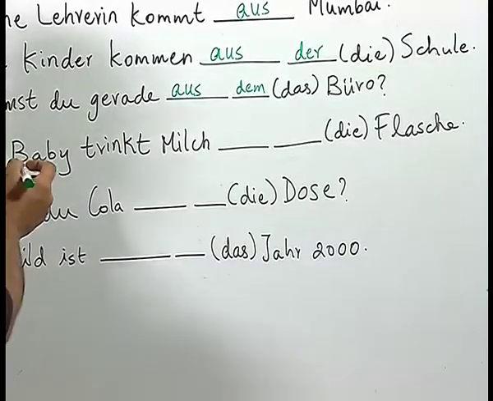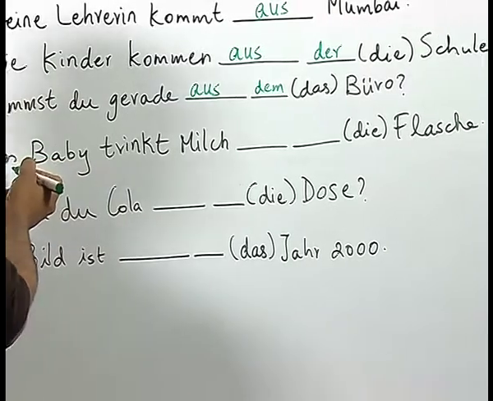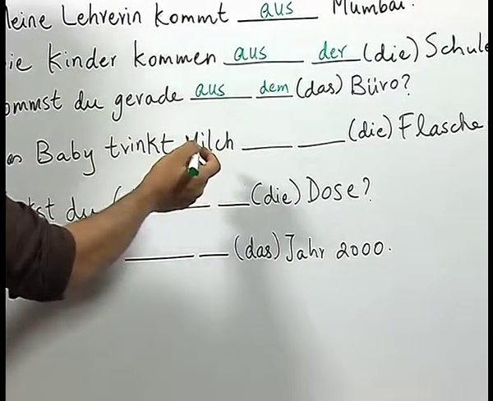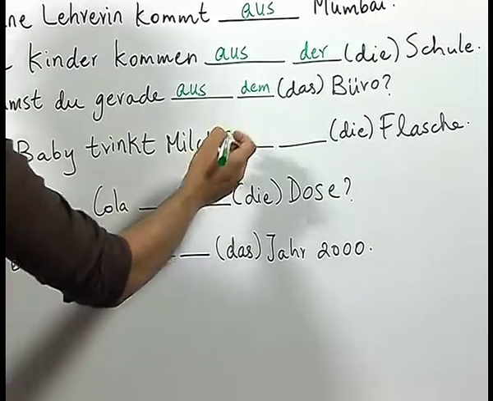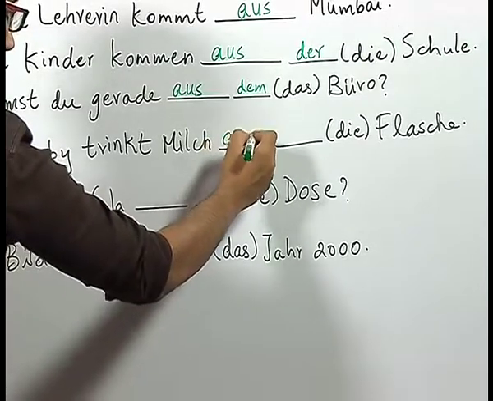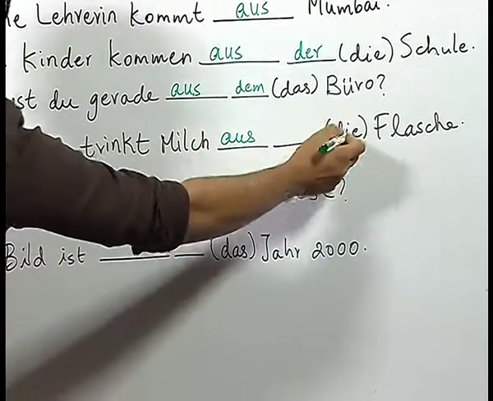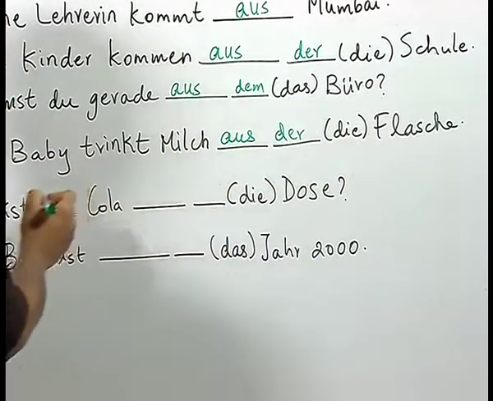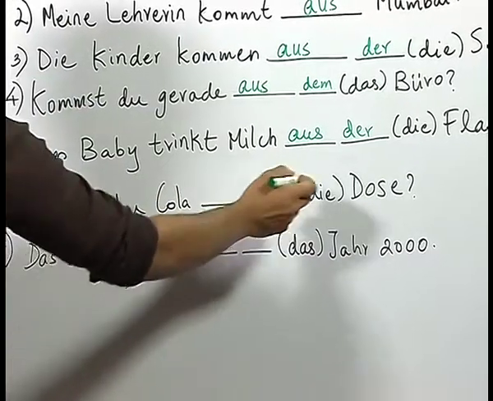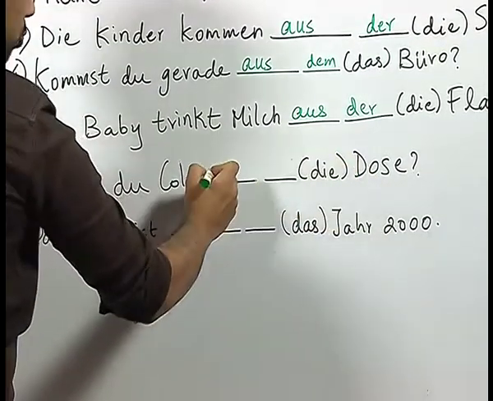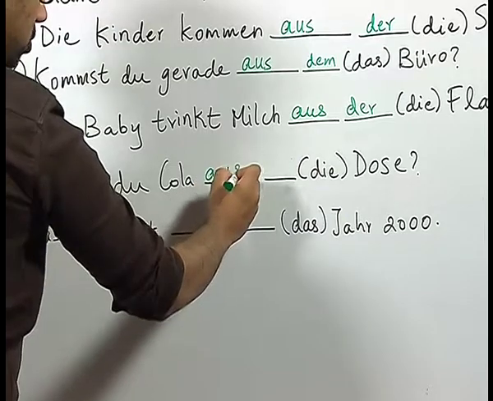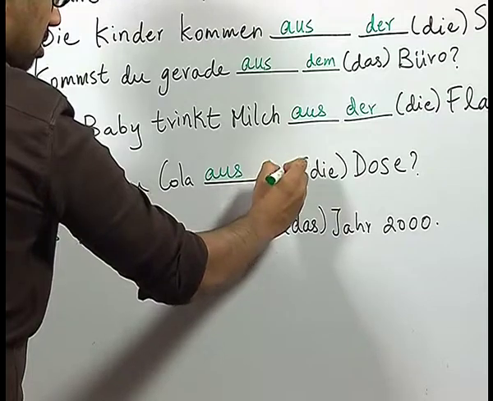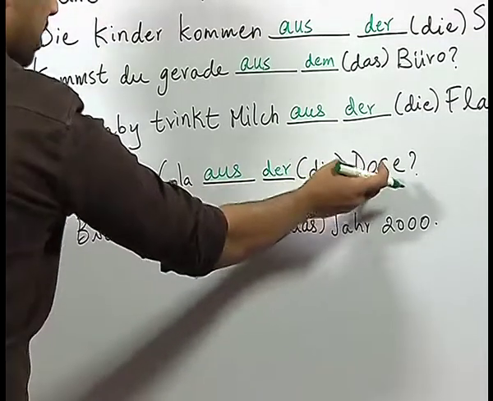Now, in sentence number 5, we have this statement, das Baby trinkt Milch aus der Flasche. Now, this is a source. So, we write again aus and then die Flasche, die becomes der. Trinkst du Cola aus der Dose? Again, we have to show the source. For that, we have the preposition aus, and then as you know, die becomes der, like in the previous example. Aus der Dose. Dose means a can.